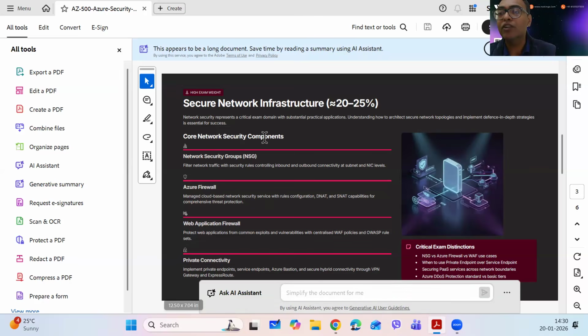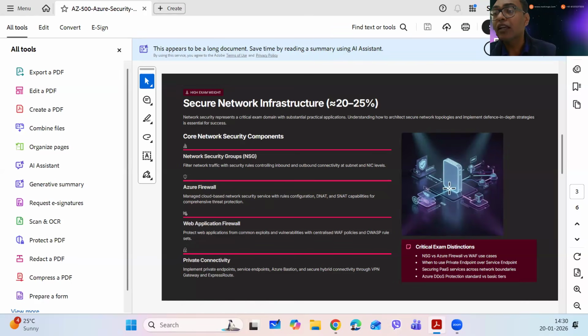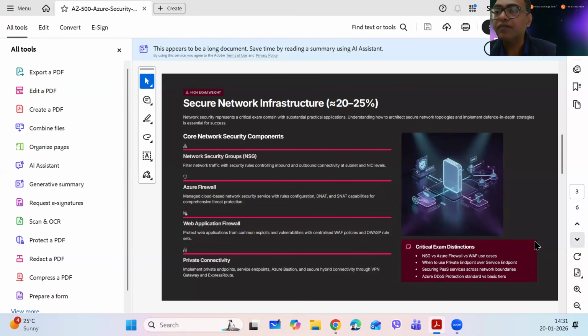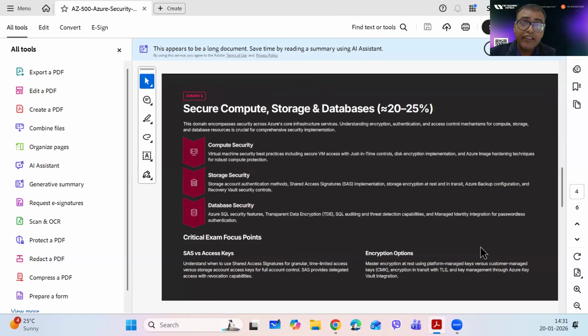So these are the core network security components which we talk about. 20 to 25% is the exam weightage for this. The next study area, maybe in the third week, we dedicate to secure compute, storage, and databases. How do you secure your databases? There are various ways to secure them.